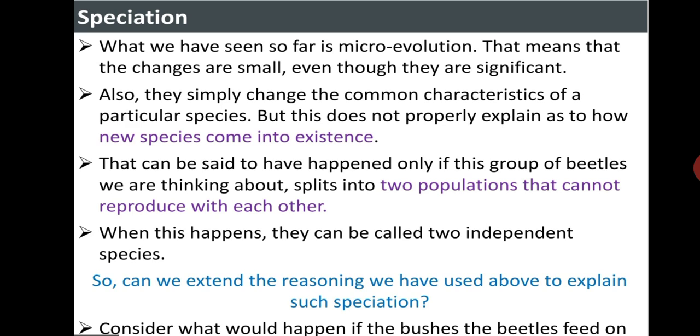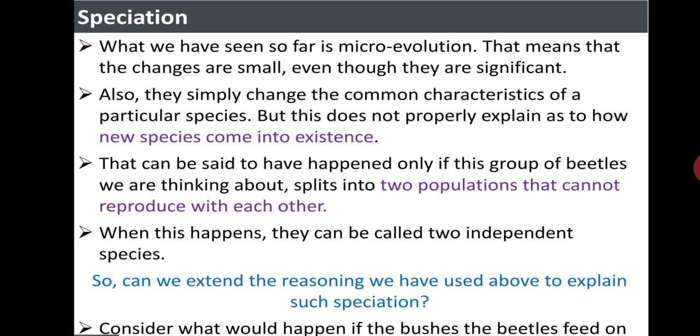That can be said to have happened only if this group of beetles splits into two populations that cannot reproduce with each other. When this happens, they can be called two independent species. So, can we extend the reasoning we have used to explain such speciation?